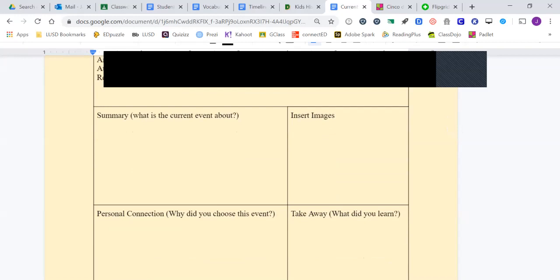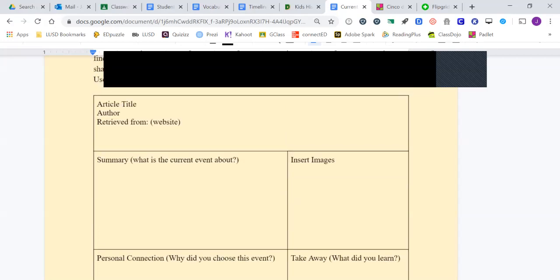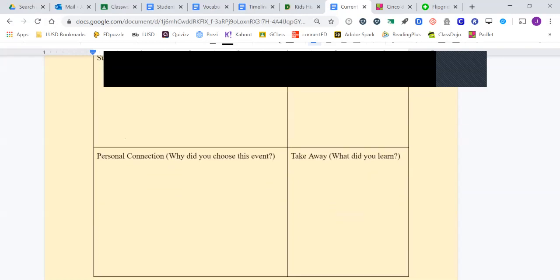I want you to fill in the summary. The summary is just a short statement about what the article was about. Then a personal connection box below that. Why did you choose this event? How did it connect to you? Have you had any similar experiences? Insert any images from the article or that relate to the article there. And then the takeaway: what did you learn from this current event? Try to focus on something positive that you learned from it.